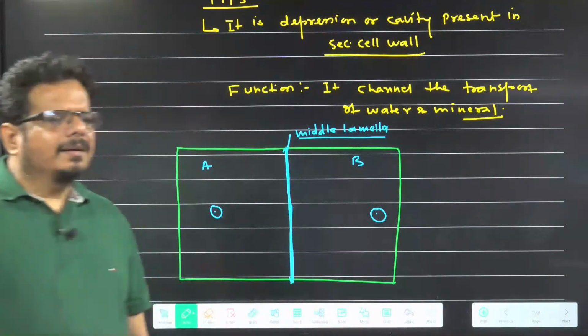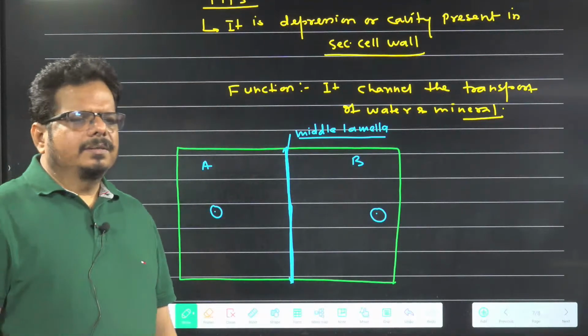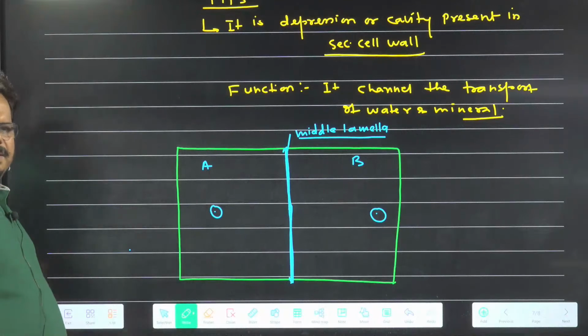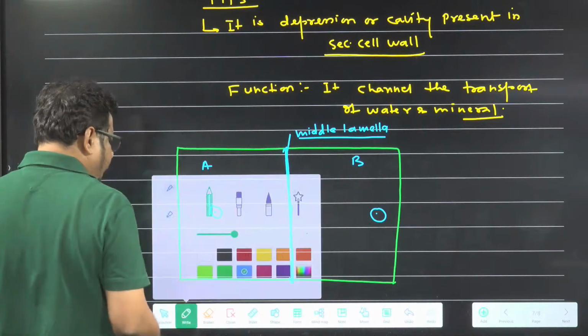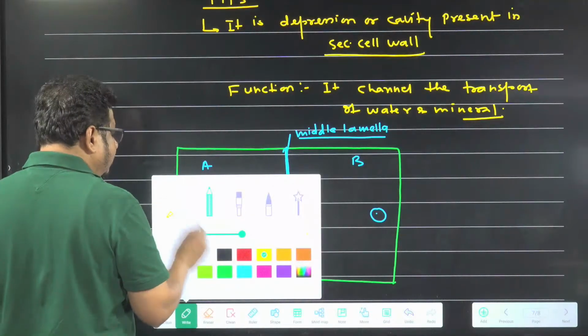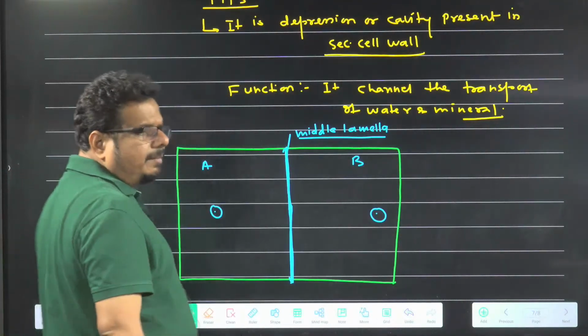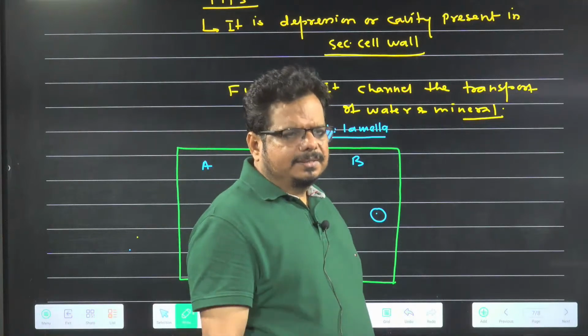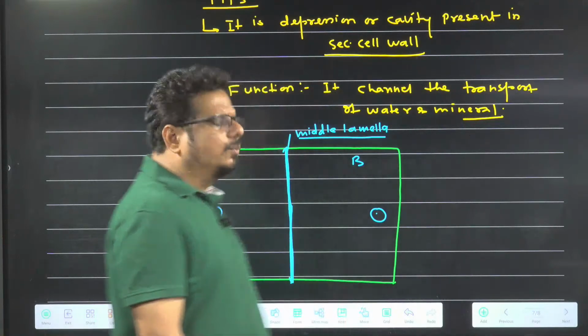Two cells are there, na? There is a boundary made. So it belongs to both cells. Well done. It belongs to A also and B also. Hence we call it cell cement, or cementing material between two cells.